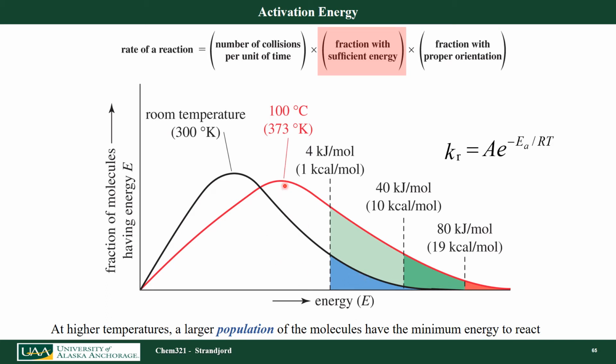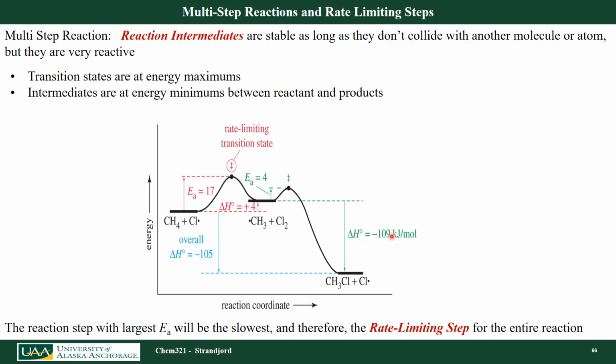If I raise the temperature, my profile changes. So I've changed my amount of energy in the reaction vessel. And now you can see if I have a 4 kilojoule per mole activation energy, all of these molecules now have enough energy. In this whole, all these colored regions have enough energy to react, and so it reacts faster. I have sufficient energy for a lot of molecules to react, and then they react.